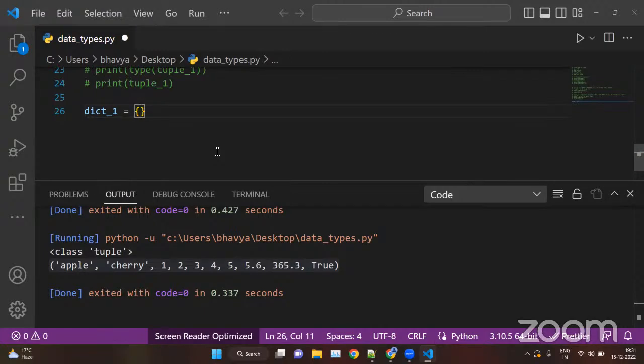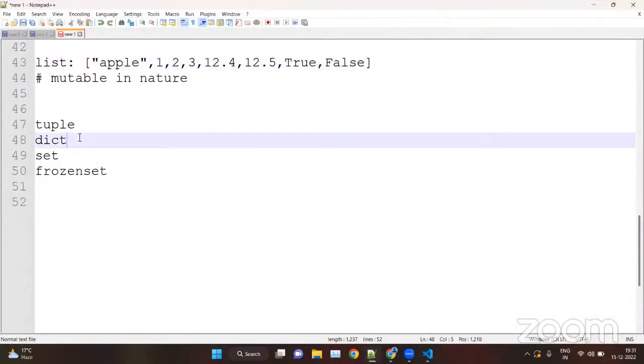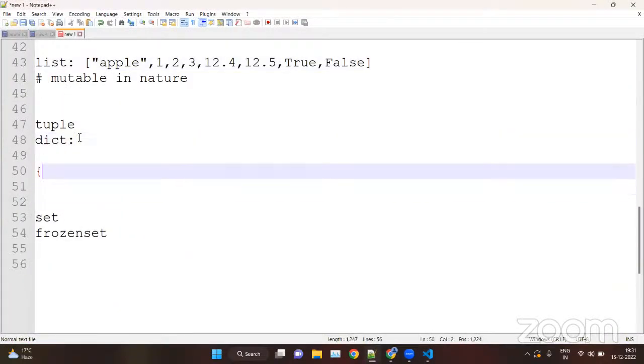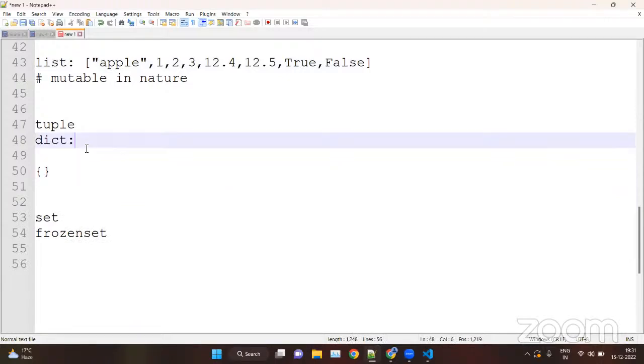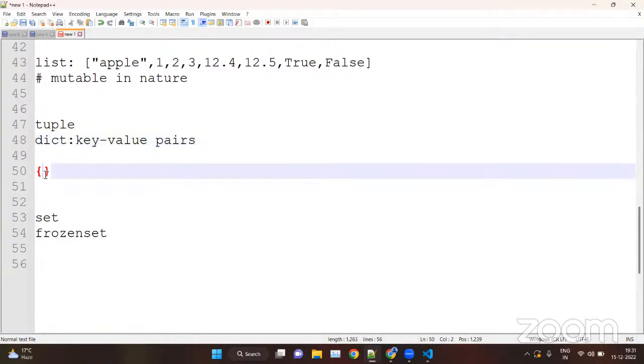Simple. Now dictionaries are also known as key value pairs. Why key value pairs? Because here you can see we have dictionaries, and these are curly braces. The format of a dictionary is like, suppose we have name, colon, John, comma, age, colon, 18. So here, this name is a key and the value of this key is John.